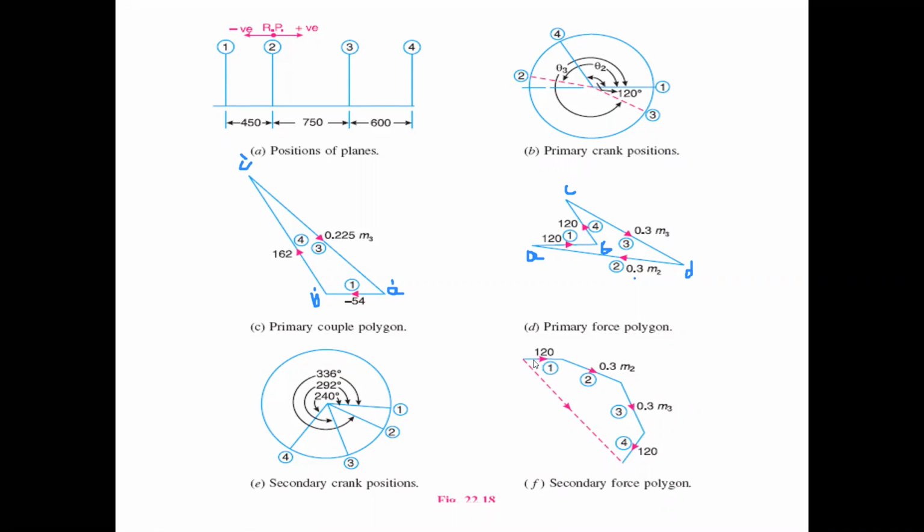The first force value is similar, as considered in our tabular column, that is 120. The second value is 0.3 m2, so substitute the m2 value in this equation, that is 947 into 0.3, and its direction. The third is similar, 0.3 m3, substitute m3 here in its direction, and the fourth, then enclose it.